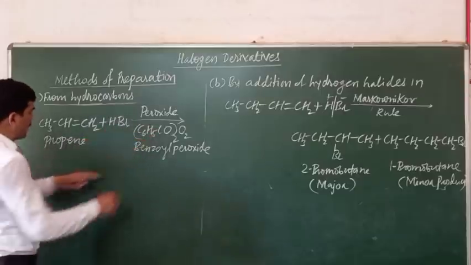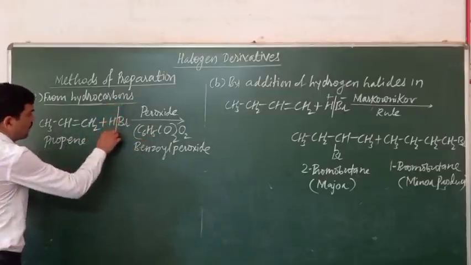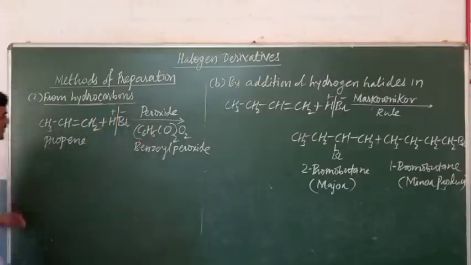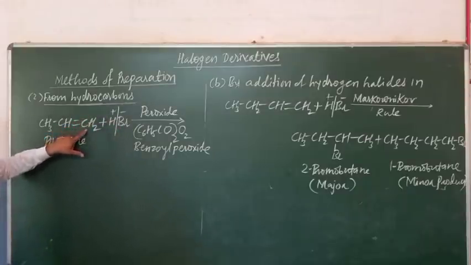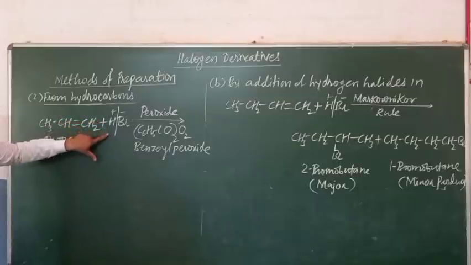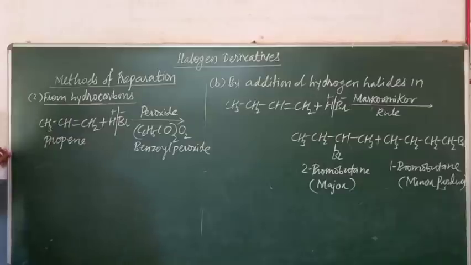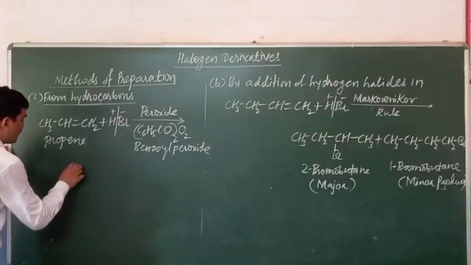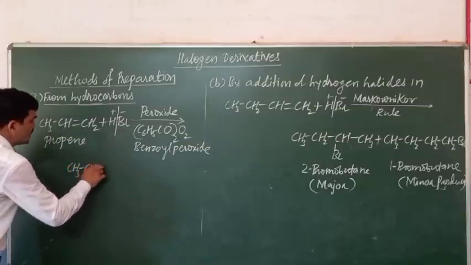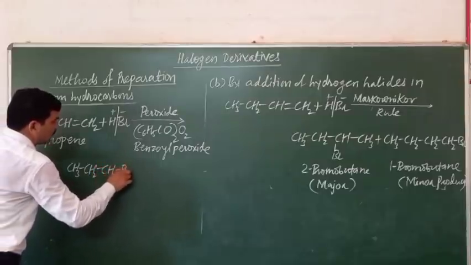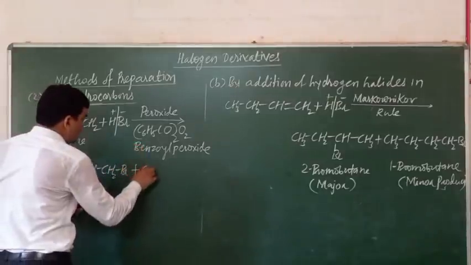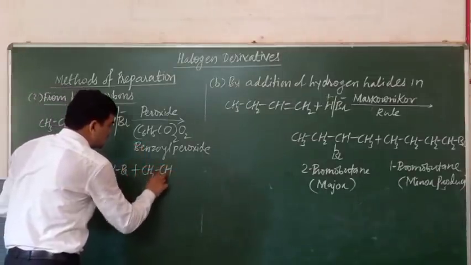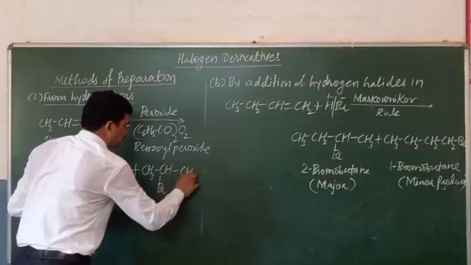And by the peroxide effect, what will be formed? Now the negative part of the hydrogen halide will combine with the carbon atom of the alkene having the more number of hydrogen atoms, and the hydrogen, that is the positive part, will combine with the carbon atom having the less number of hydrogen atoms. And here therefore there is formation of CH3, CH2, CH2, Br, one product, and the other product which is formed will be CH3, CH, Br, CH3.